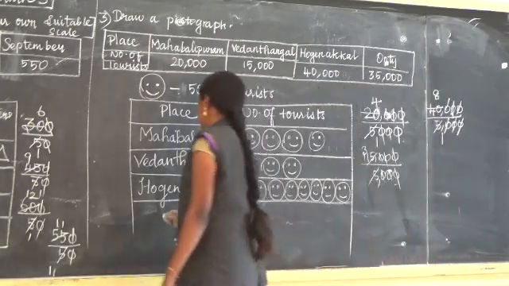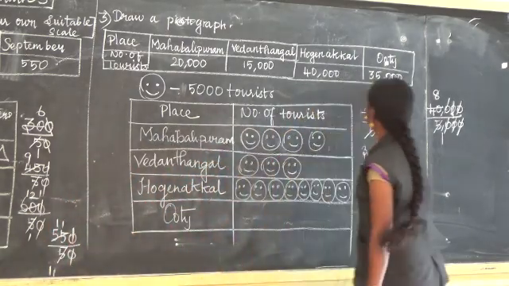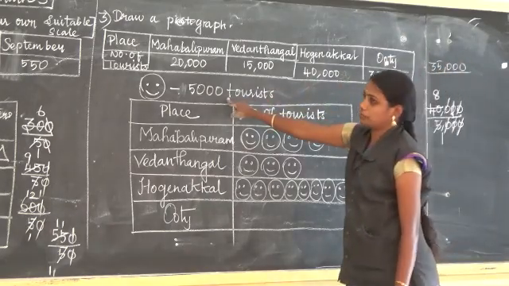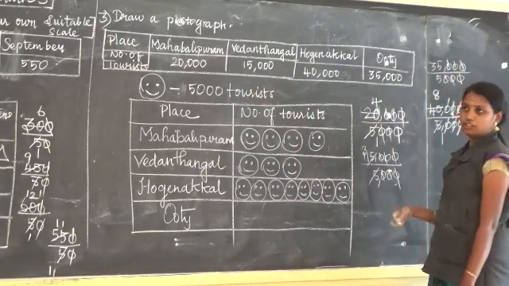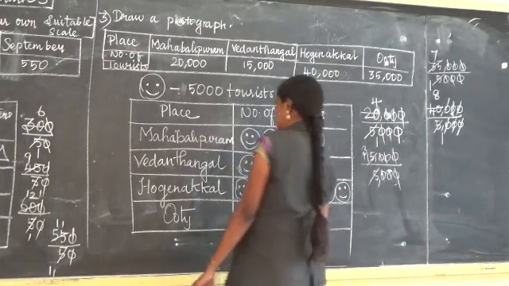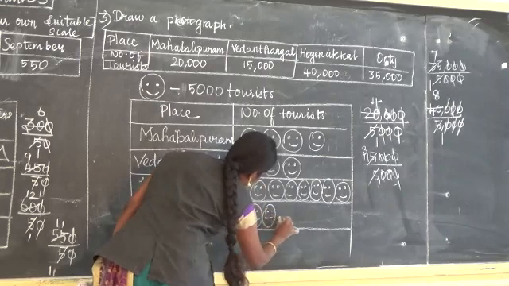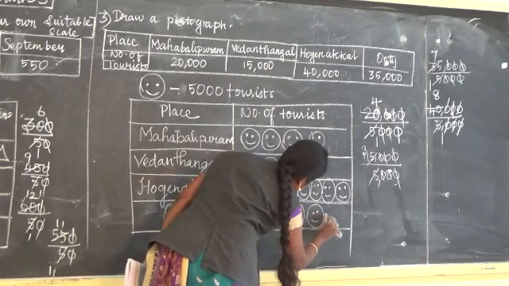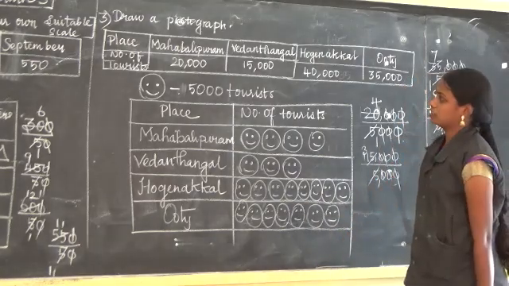Next is Ooty. Ooty total is 35,000. Number of people 5,000. Cancel the zeros. 5 table: 5 ones are 5, 5 sevens are 35. So how many smileys will you draw? 1, 2, 3, 4, 5, 6, 7. Totally how many? 7. Okay, that's all for this problem.